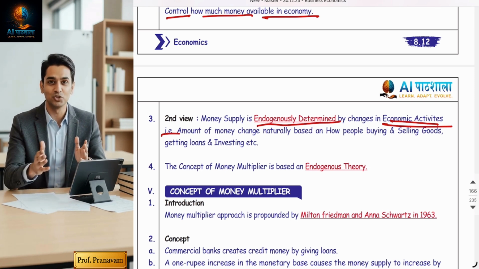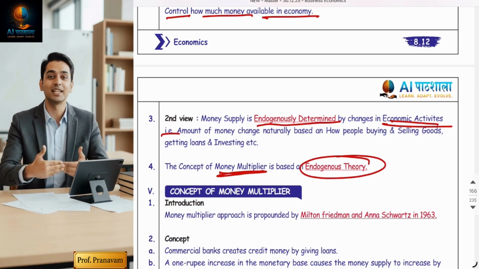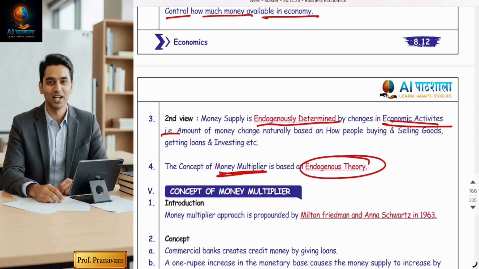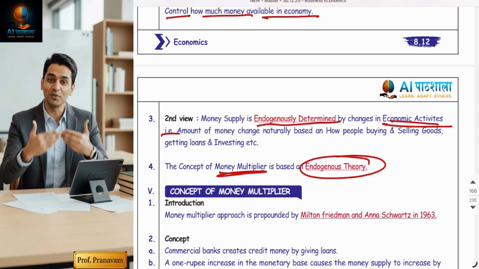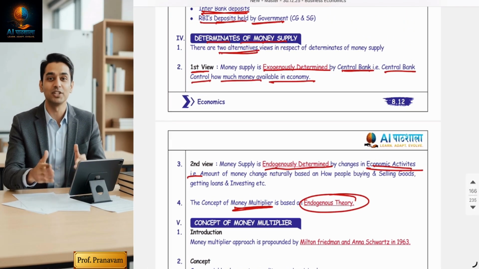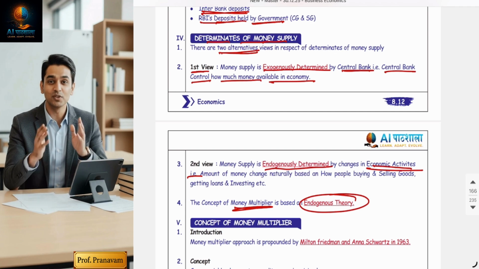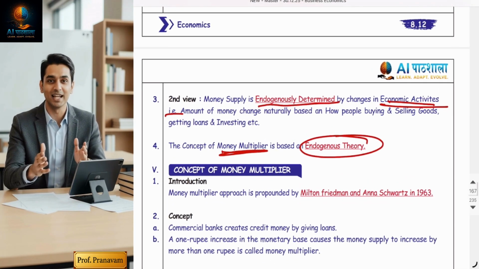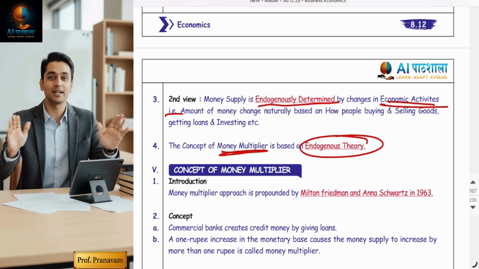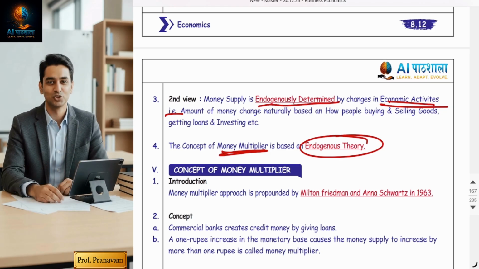Okay, and you know what? The concept of the money multiplier is based on the endogenous theory. So the next topic is the money multiplier. The money supply becomes demand driven in the endogenous view. So there are two views, exogenously determined and endogenously determined. Exogenously determined is a theoretical approach. In the practical world it is not possible, because the RBI cannot control 100% of the money supply exactly. Some money supply is actually determined by economic activities. So endogenously determined is a broader concept and very practical in real life.